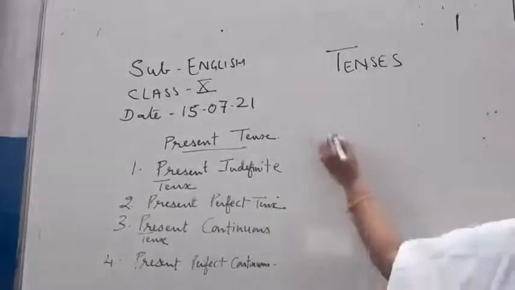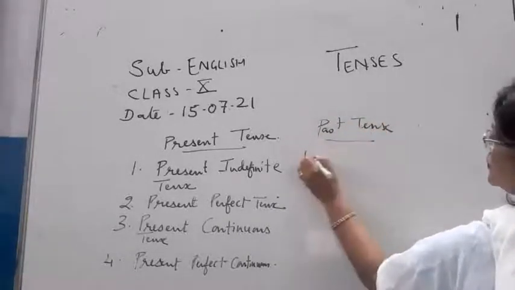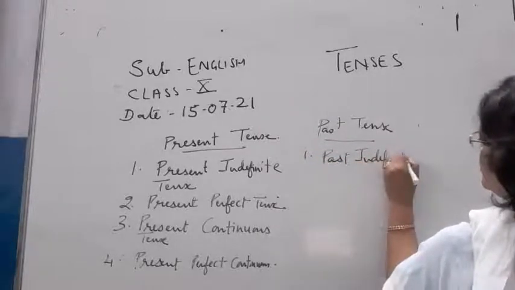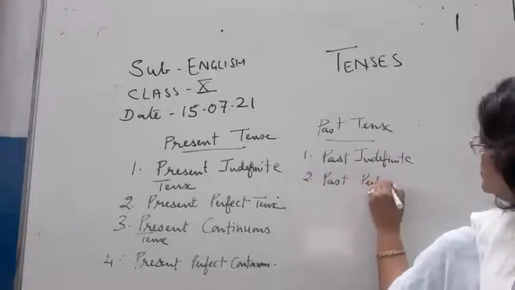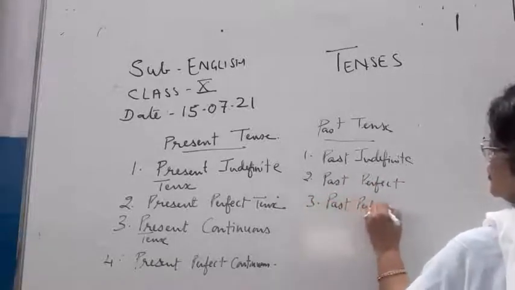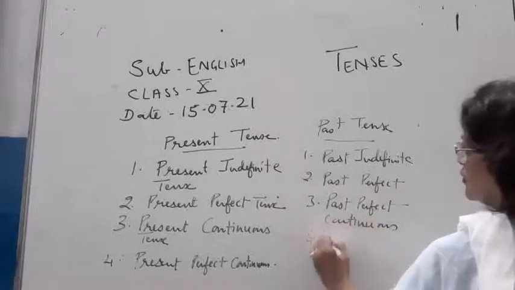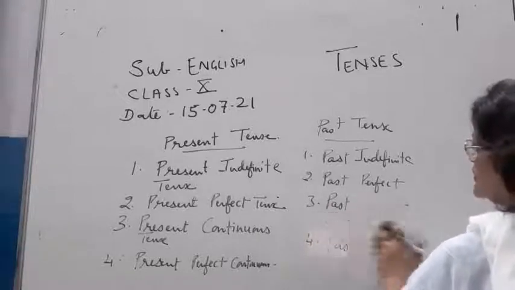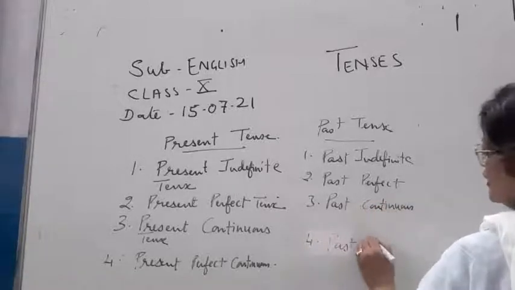Then children, similarly, past tense: past indefinite, past perfect, past continuous, past perfect continuous.